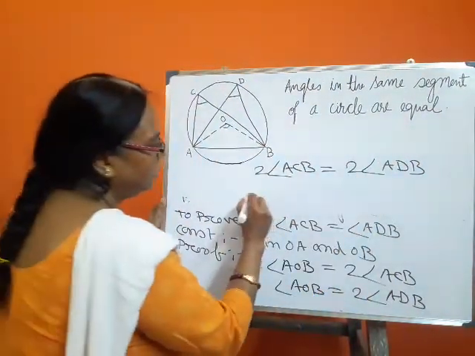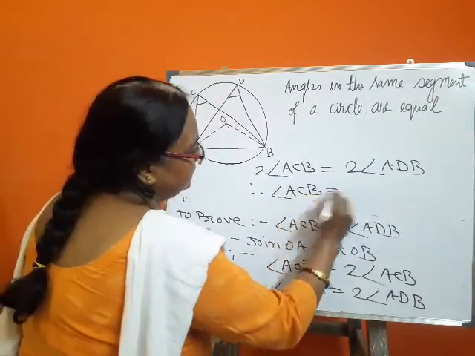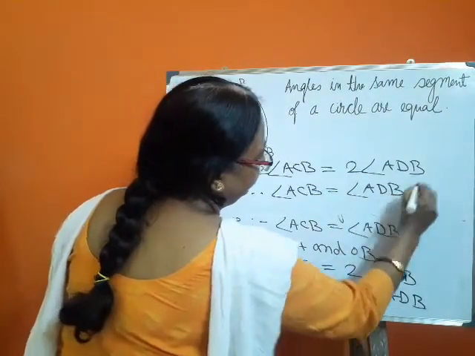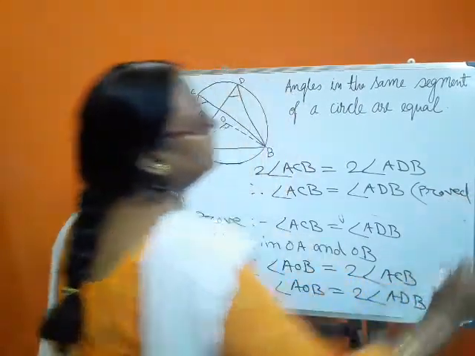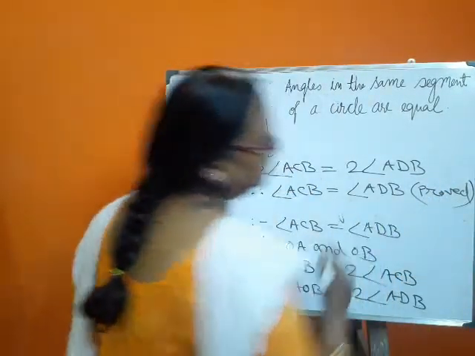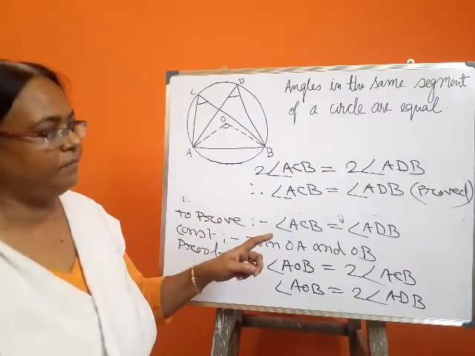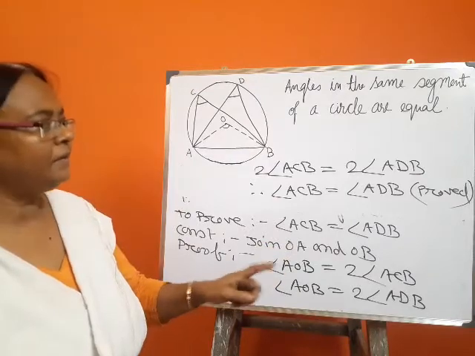Cancel 2, angle ACB is equal to angle ADB. On the basis of this theorem, we now prove some practical problems.